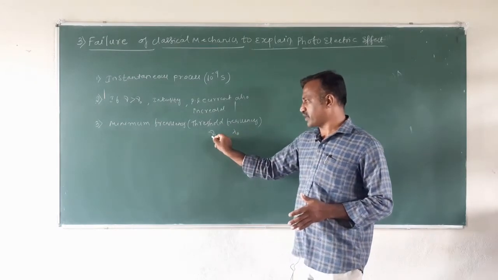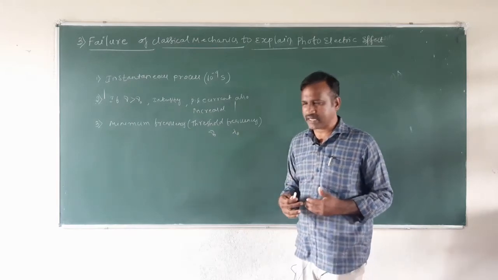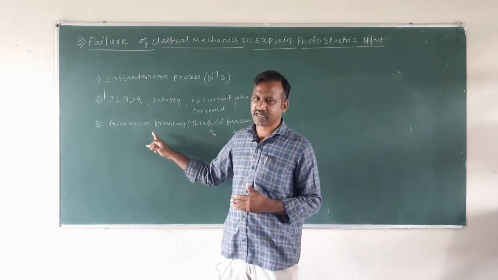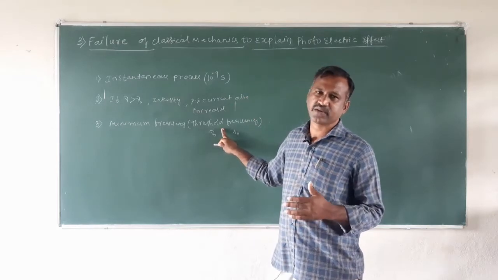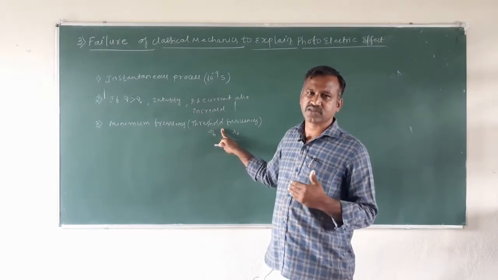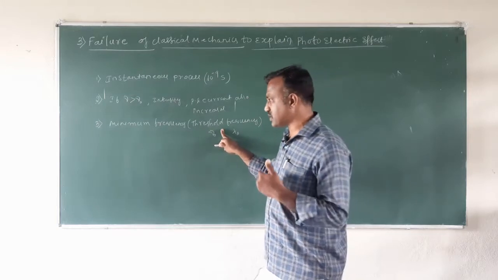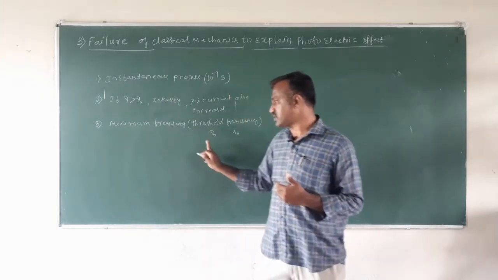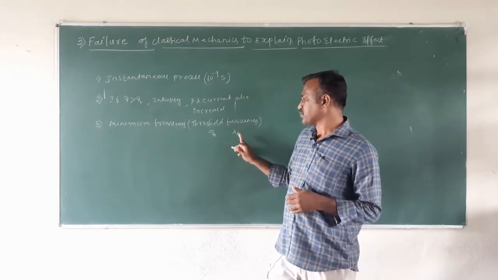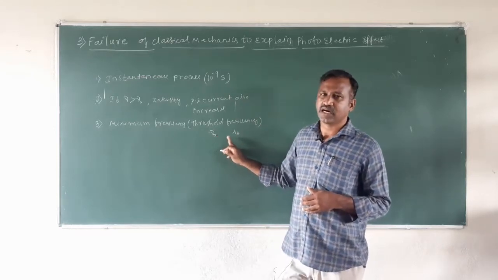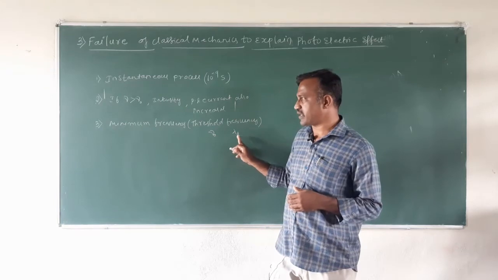So for every metal, there is a minimum frequency of the incoming radiation, known as the threshold frequency, below which there is no photoelectric emission. It is indicated by nu naught, and the corresponding wavelength is known as the threshold wavelength, indicated by lambda naught.